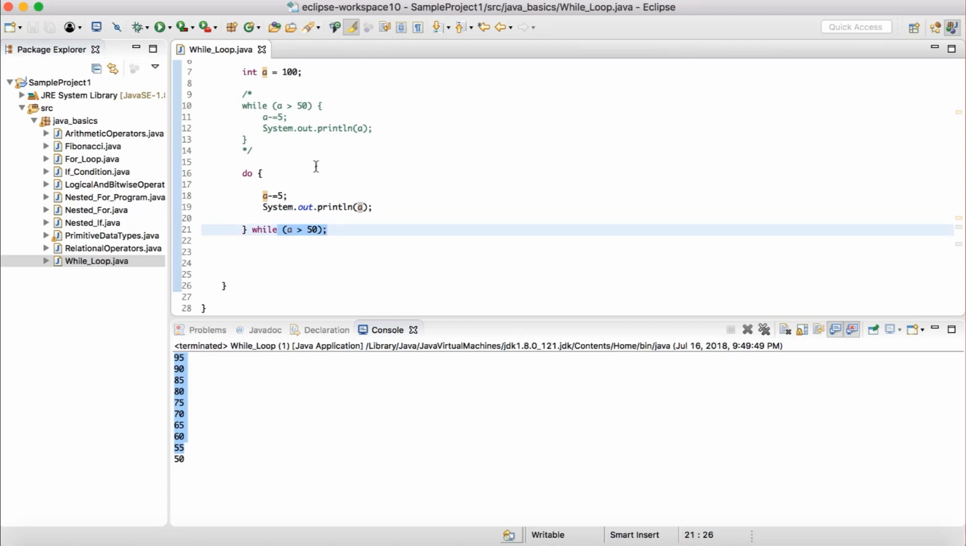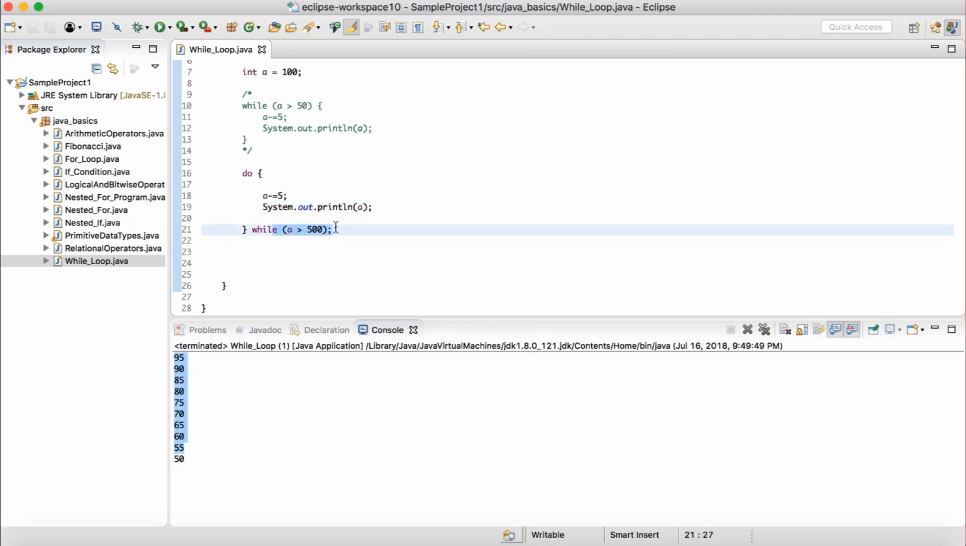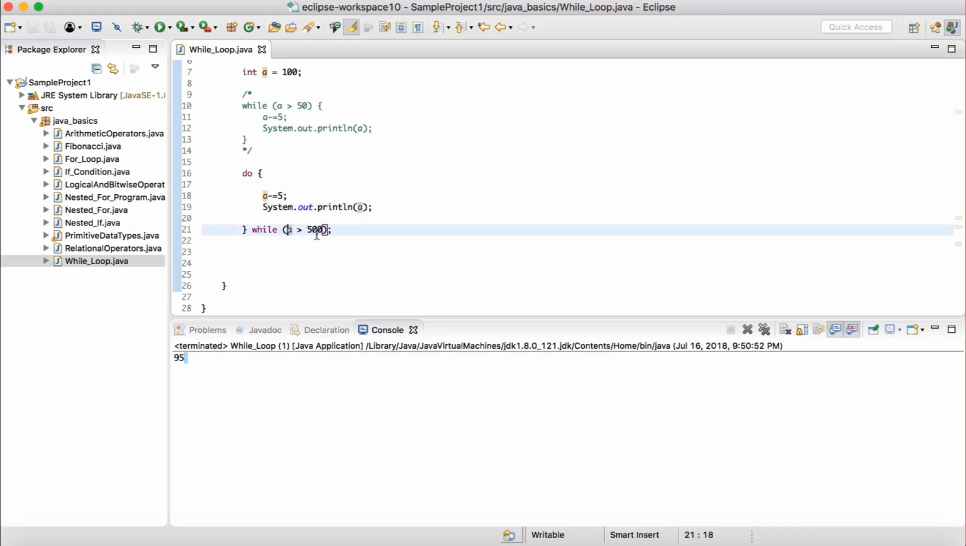What I mean to say by that is, let us say I make a condition like this: a should be greater than 500. The initial assignment is 100, and a minus 5 is going to make it 95, and anyways this condition is never going to be true. So even though, it will iterate the code once, and next time onwards it will evaluate the condition. So over here when we execute it, we are going to see this 95, and then next time onwards, as the condition is false, it is not going to iterate, but it will just exit the loop. This is not true in case of while loop.